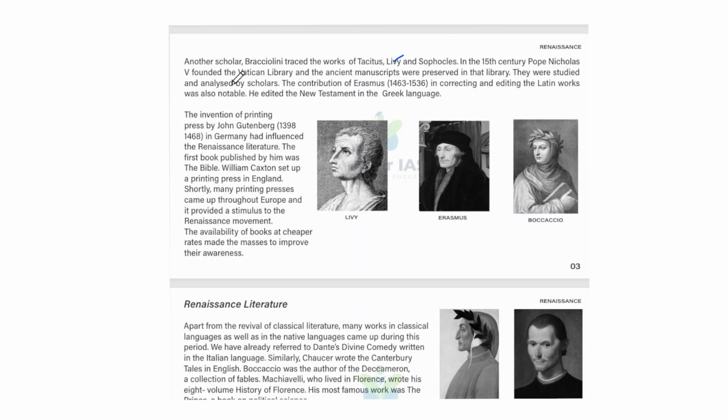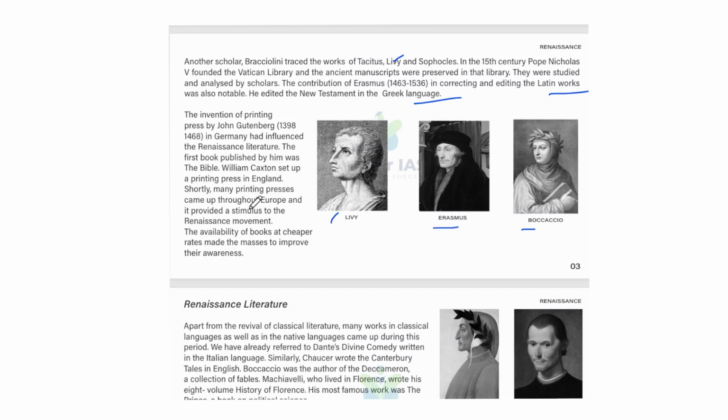In the 15th century, Pope Nicholas V founded the Vatican Library, and the ancient manuscripts were preserved in the library, and they were studied and analyzed by scholars. The contribution of Erasmus in correcting and editing the Latin works was also notable, and he edited the New Testament in the Greek language. This is Livy, Erasmus, and Boccaccio.